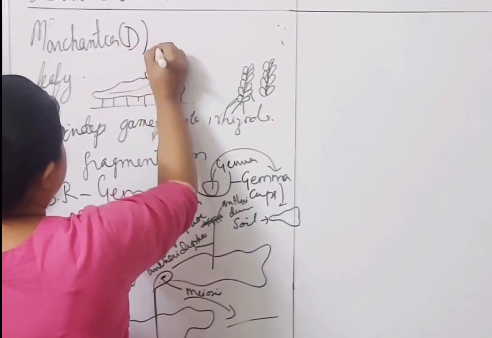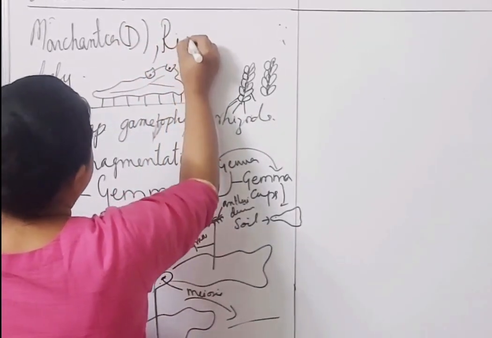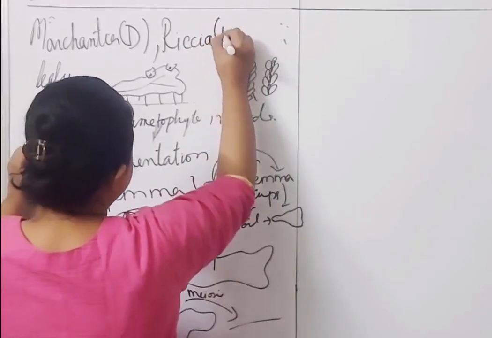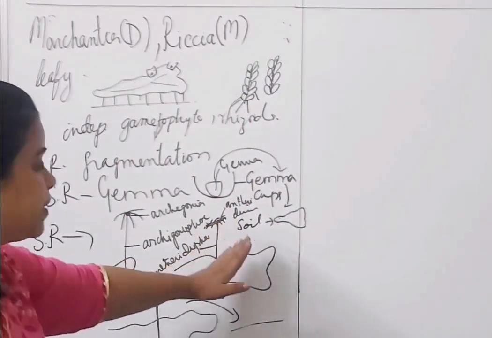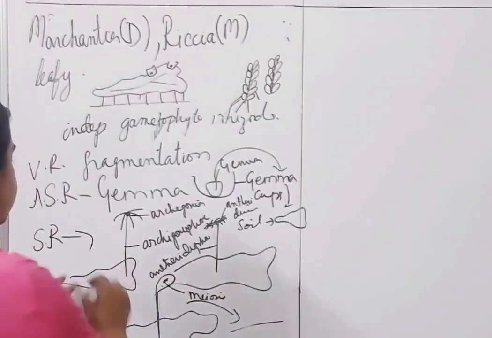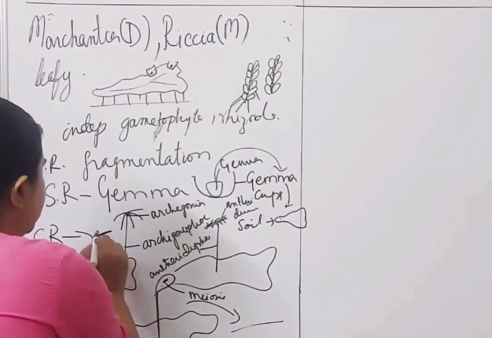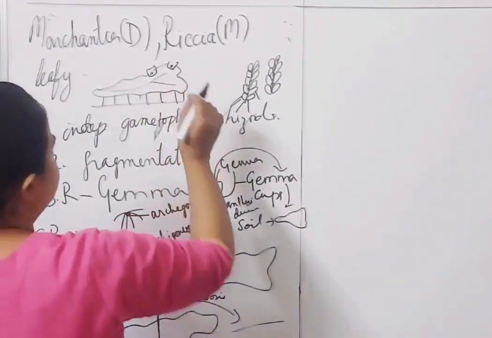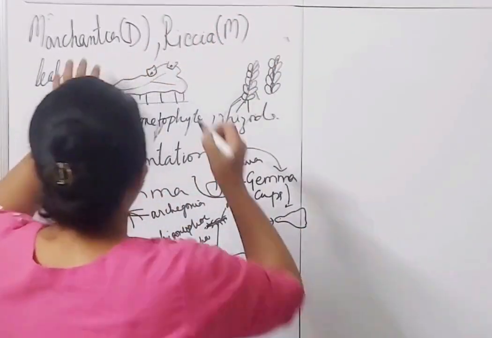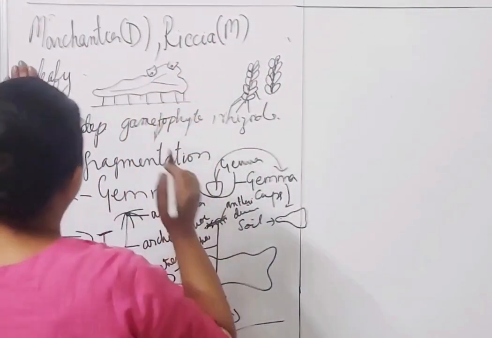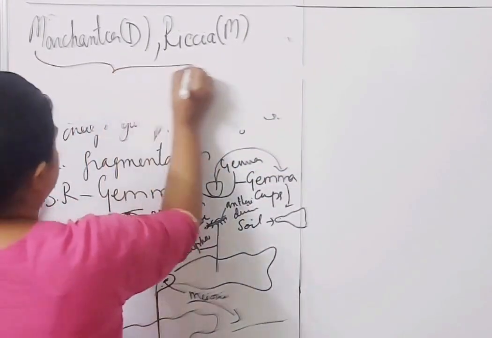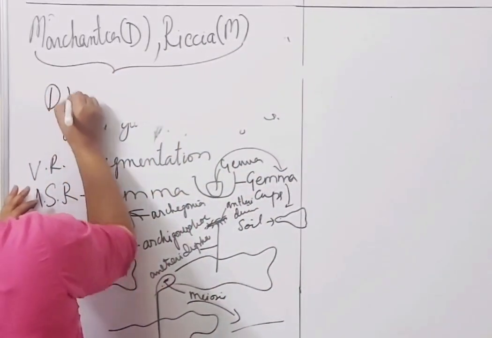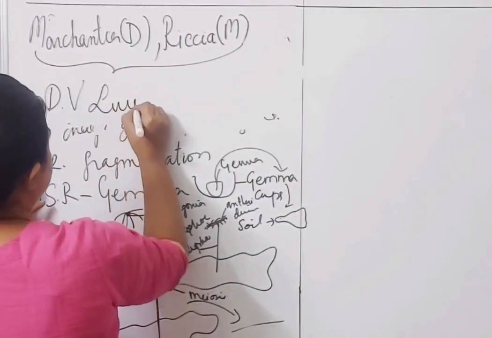Then there is another one, Riccia. This is monoecious. उनका स्ट्रक्चर भी बिल्कुल ऐसा ही होता है, but they are monoecious. तो दोनों स्ट्रक्चर्स एक ही में देखने को मिलेगा. क्लियर है? These two are dorsoventral liverworts.